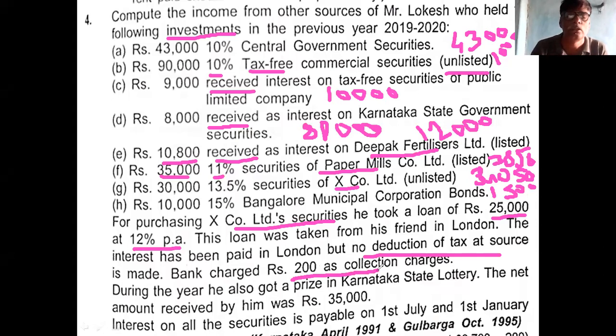Thereafter, you see the next point. During the year, he got a lottery prize. Lottery prize net is 35,000. What is the gross? 50,000. You got all the amounts.